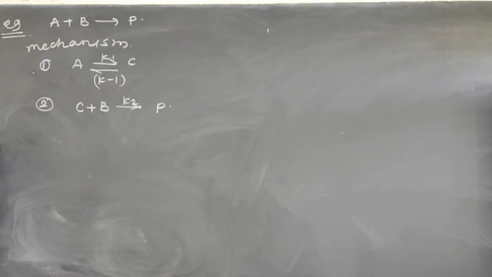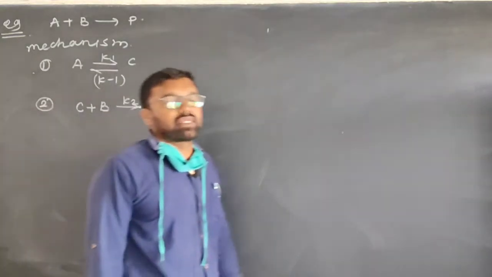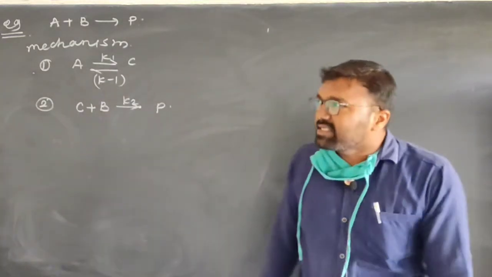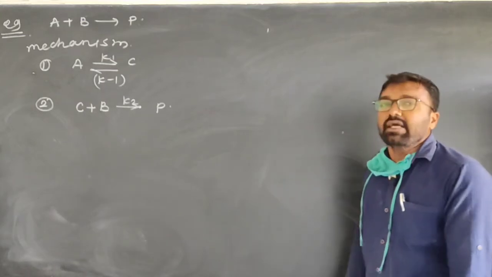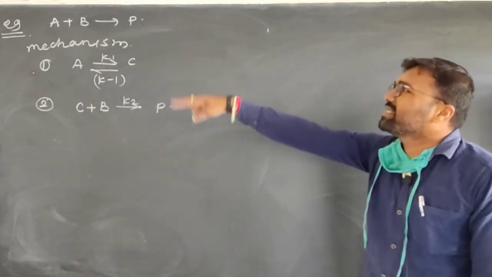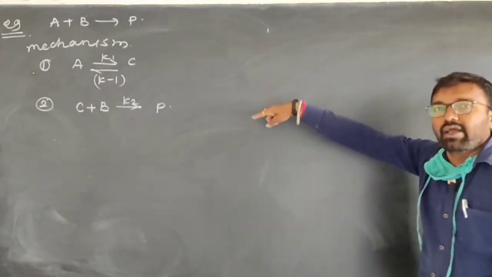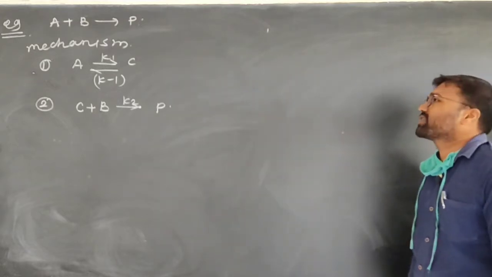But the problem is that in the question there is no idea provided to you which step is slow or which step is fast, right? In these cases, suppose the mechanism does not show which is a fast step or which is a slower step.